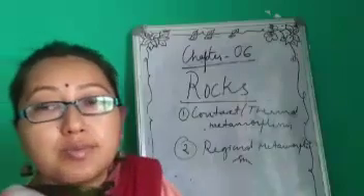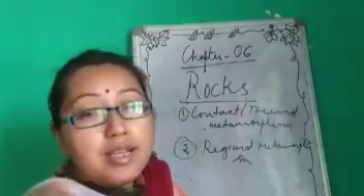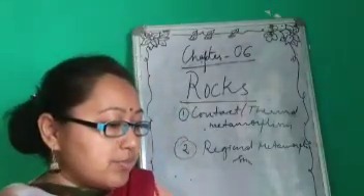So these are the two types of metamorphism: thermal and regional metamorphism.